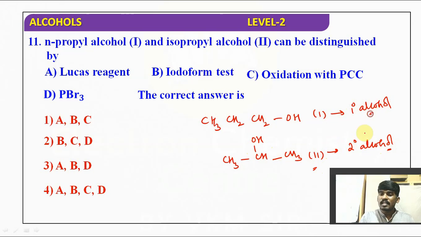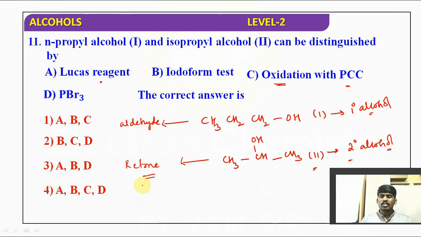Both primary alcohol and secondary alcohol can be distinguished by, as you know, Lucas reagent. That's the best test. As well as you can check oxidation with PCC, that is Collins reagent, pyridinium chlorochromate. It is called Collins reagent. So oxidation with PCC: primary alcohol gives aldehyde, secondary alcohol gives ketone. The oxidation test also distinguishes primary as well as secondary. Hope you understand. So let's see the correct answer here.